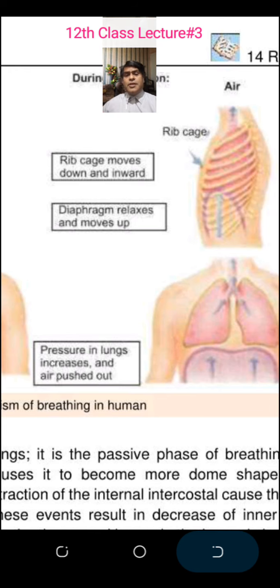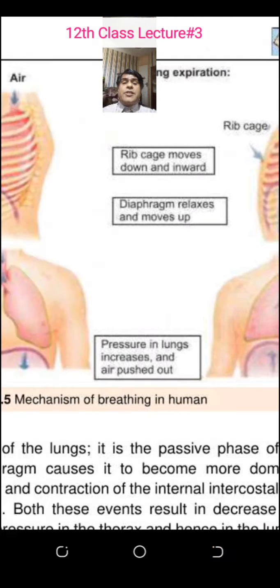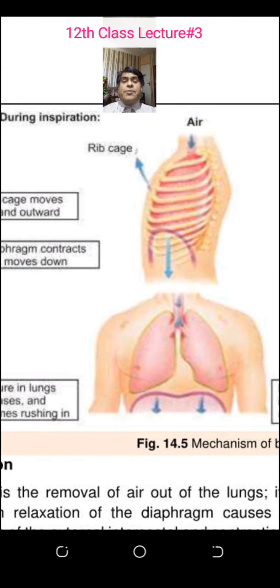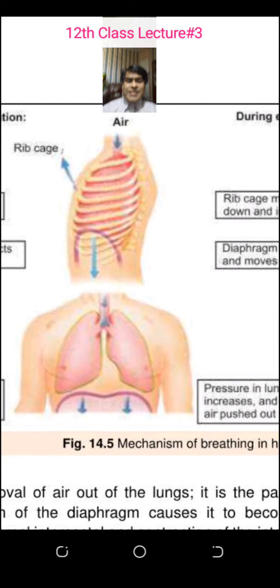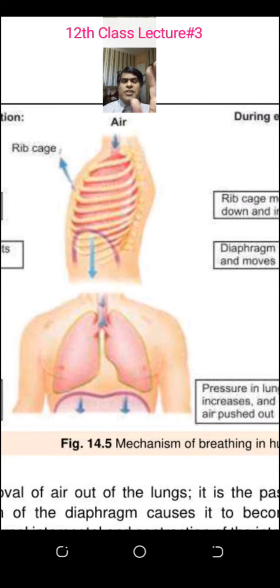What will happen to the rib cage muscles? Now I will tell you. First of all, the rib cage moves upward and outward. I will tell you by my actions, and then you will see this diagram later on. Okay, just ignore this diagram in front of you. Just see my face, please, for a moment.